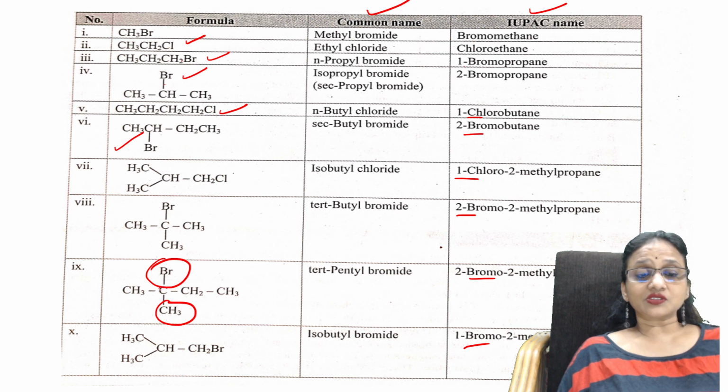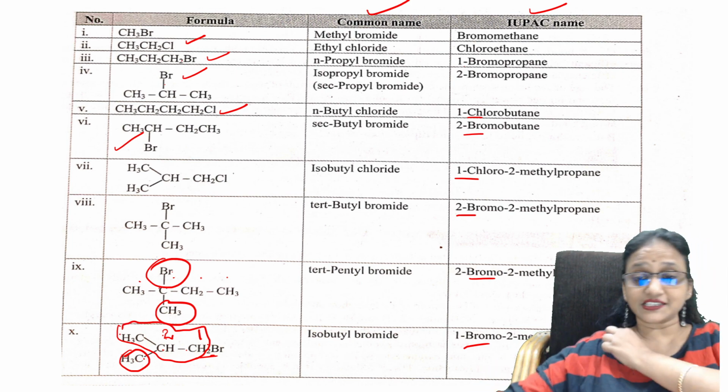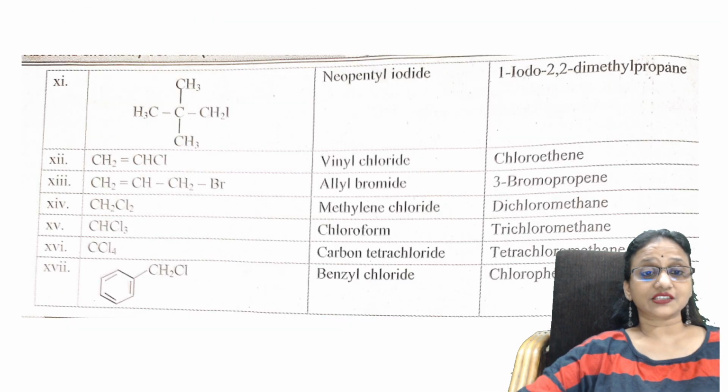Observe, it is present on the same carbon, so you're going to check for the parent chain, whichever is longer, and start numbering it 1, 2, 3, 4. Butane. Easy. Suppose in this case you have bromine here. So start from here, 1. Yes. So this is your second position. There is a methyl group here. And 1 bromo, 2 methyl propane. Propane is the longest chain which you have. Easy. Let us see some examples, MCQs on this.